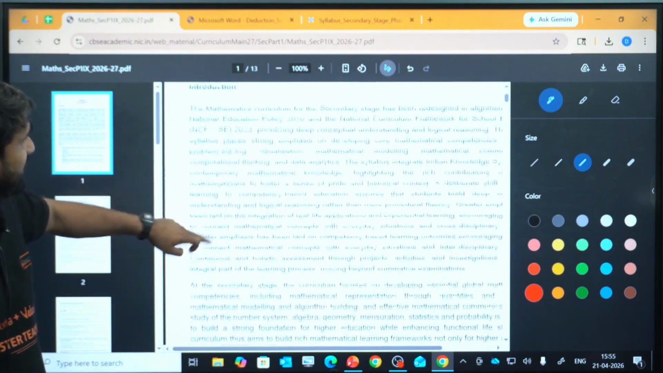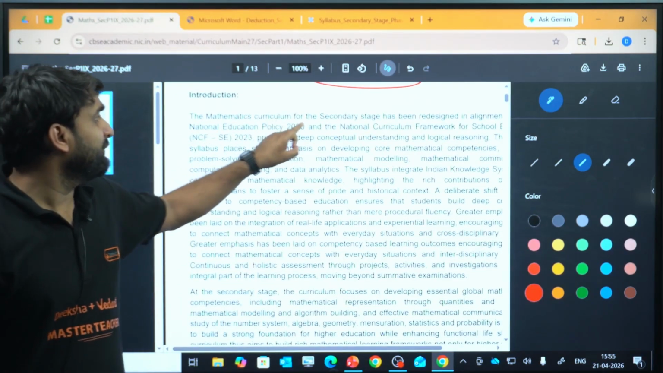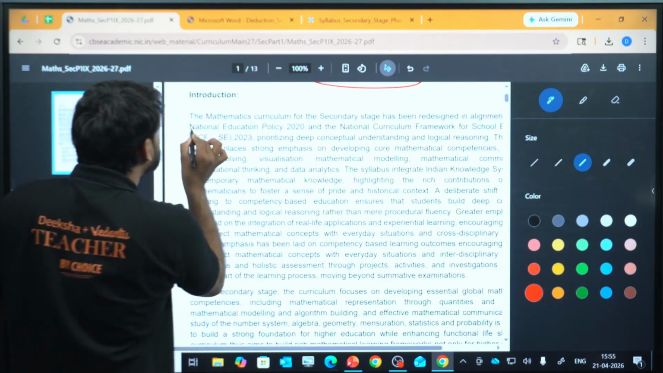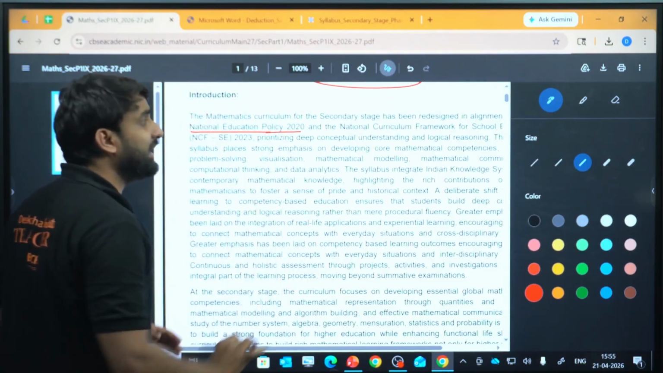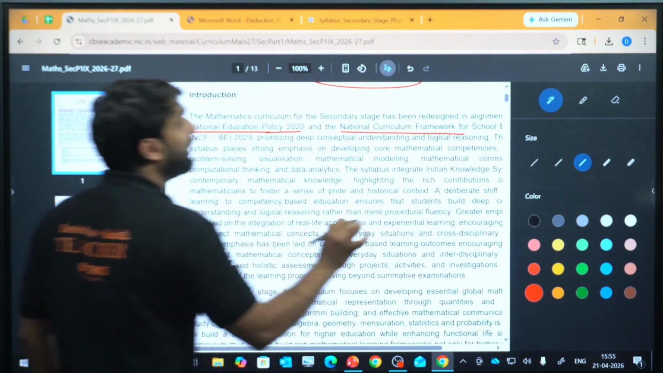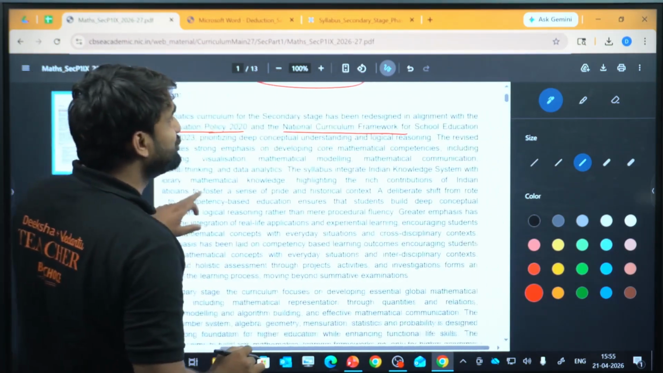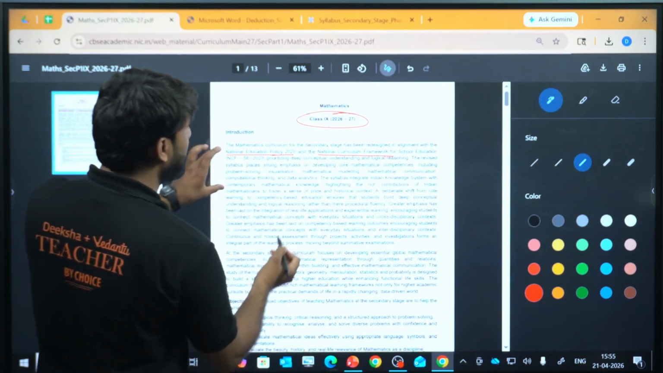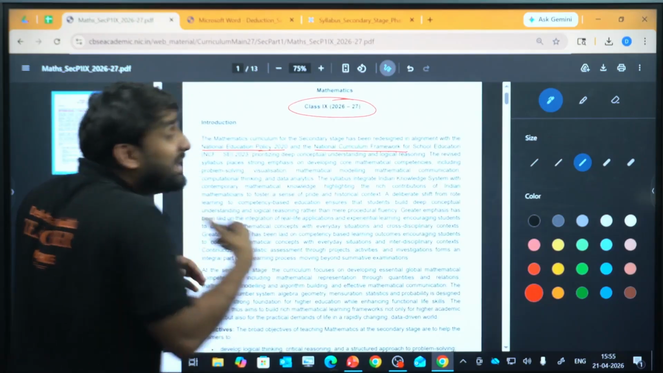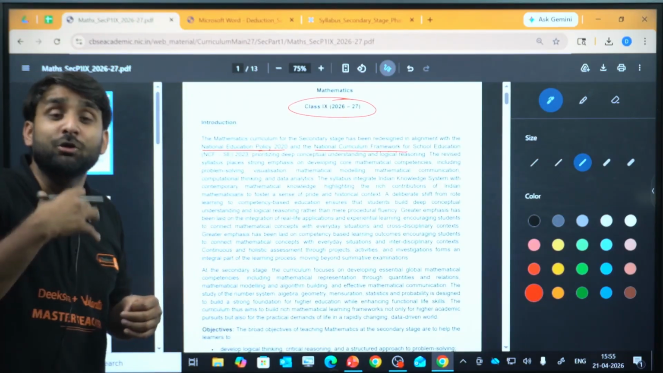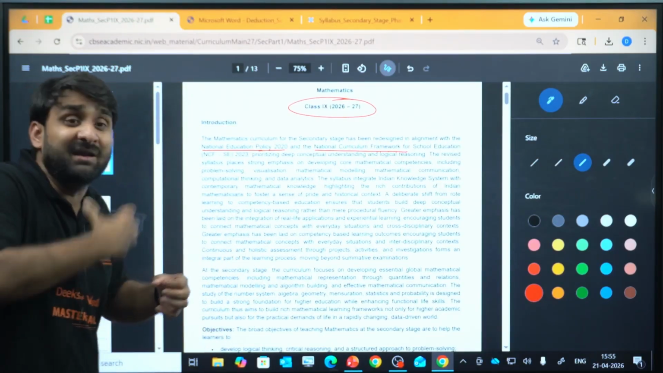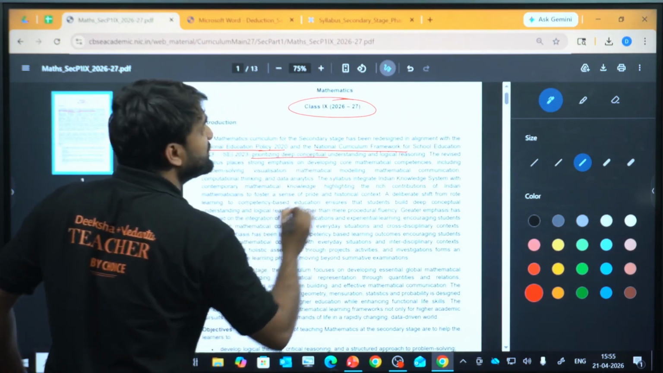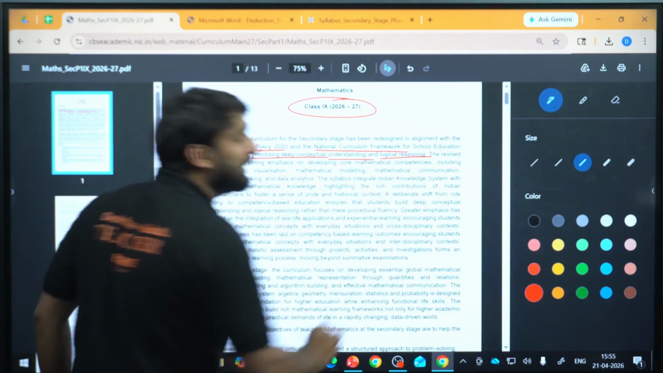Now the mathematics curriculum for the secondary stage has been redesigned in alignment with the National Education Policy 2020 and the National Curriculum Framework for School Education, NCERT 2023, prioritizing deep conceptual understanding and logical reasoning. Why have they introduced new topics, new portions, why have they redesigned the syllabus? Just listen.